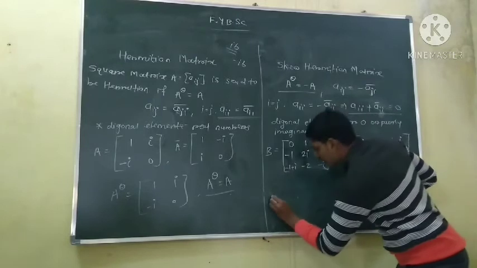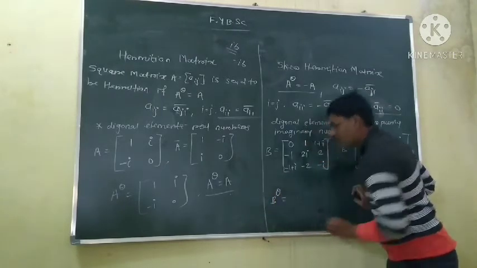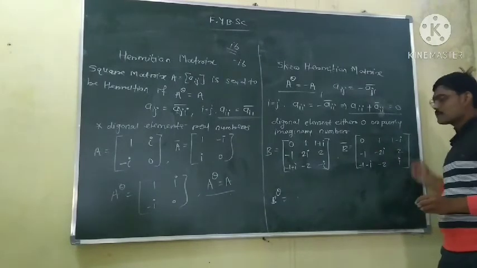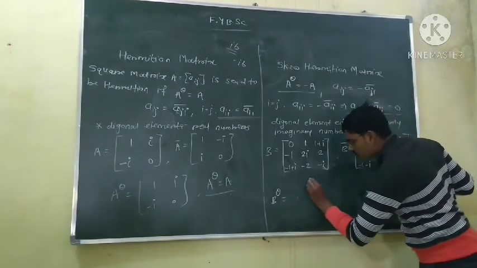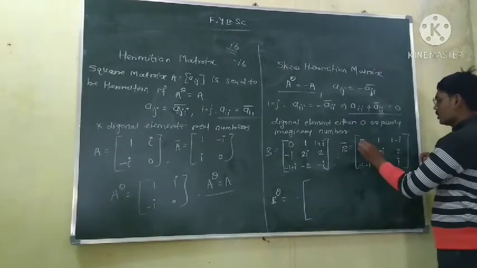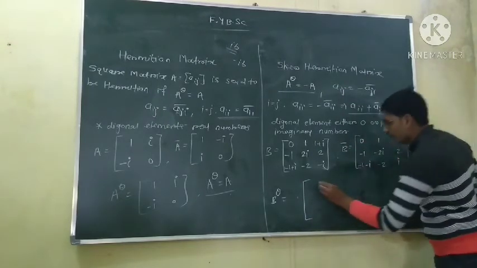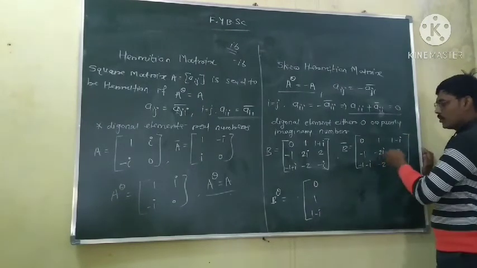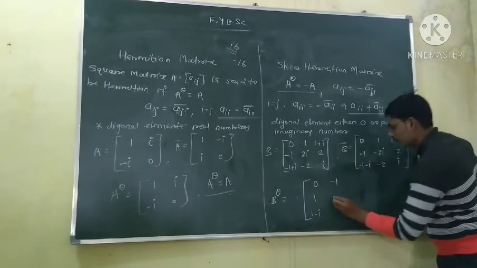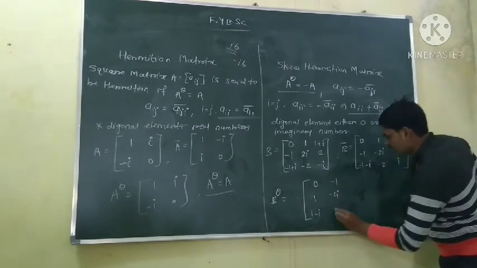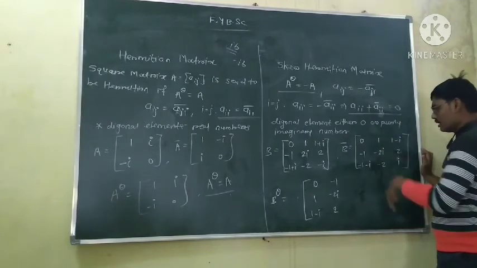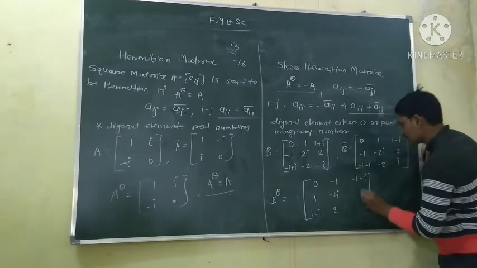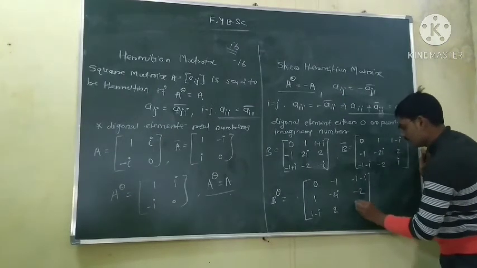Now B conjugate transpose is obtained by taking the transpose of this conjugate matrix. So the transpose is equal to: first row becomes first column, 0, 1, 1 minus i. Second row becomes second column, so minus 1, minus 2i, plus 2. Then the third row becomes third column, so minus 1 minus i, then minus 2 and plus i.